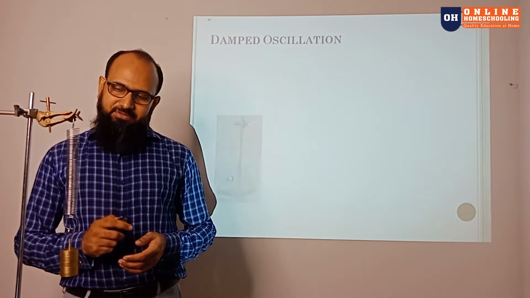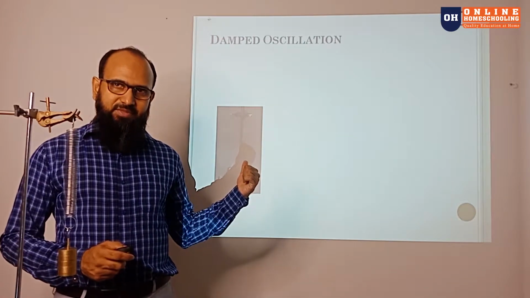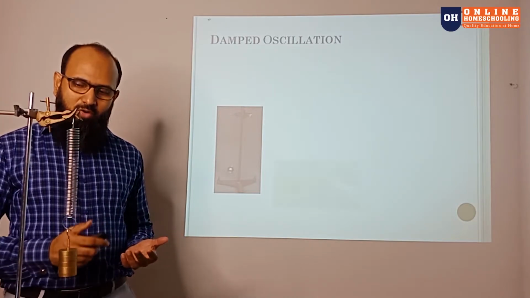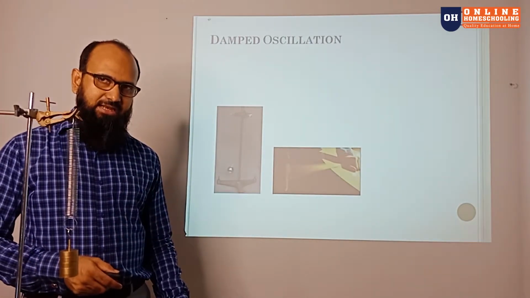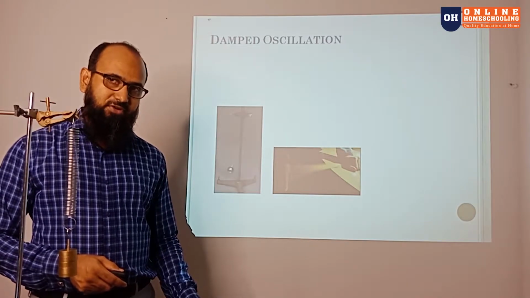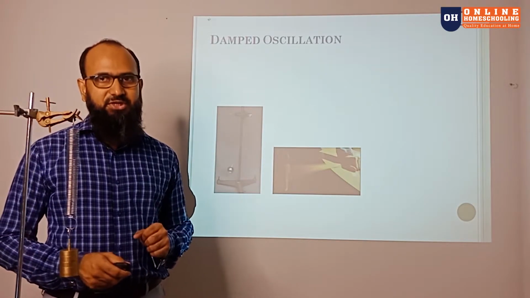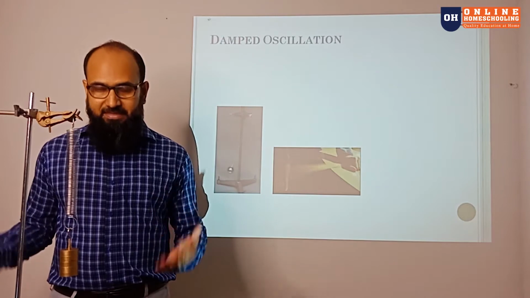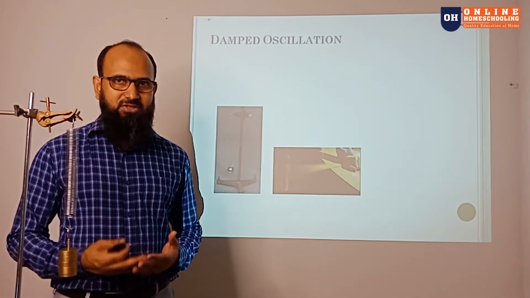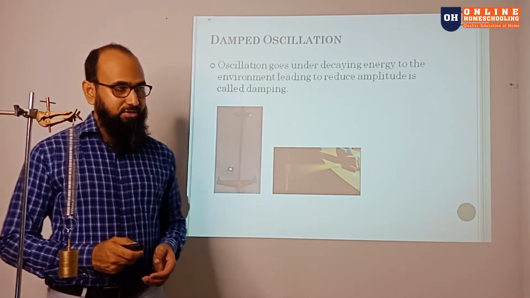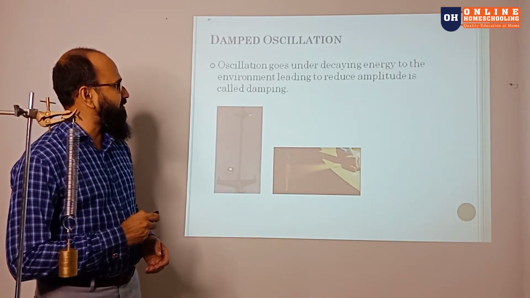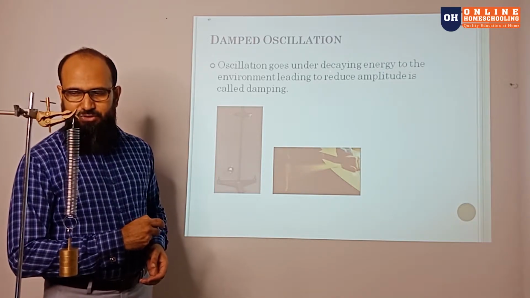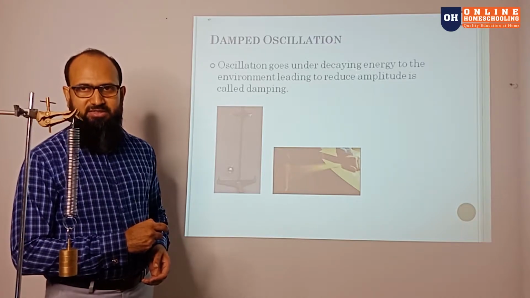So the first thing is this system, the simple pendulum. Will it oscillate for a long time? Or if the teacher vibrates the scale on the table, will it oscillate for a long time? No, it's going to eventually stop because some of the energy is lost to the environment. So in that case, there is some damping happening to the oscillations. So we can come to the conclusion: when the oscillation loses energy to the environment, leading to reduced amplitude, it is called damping.